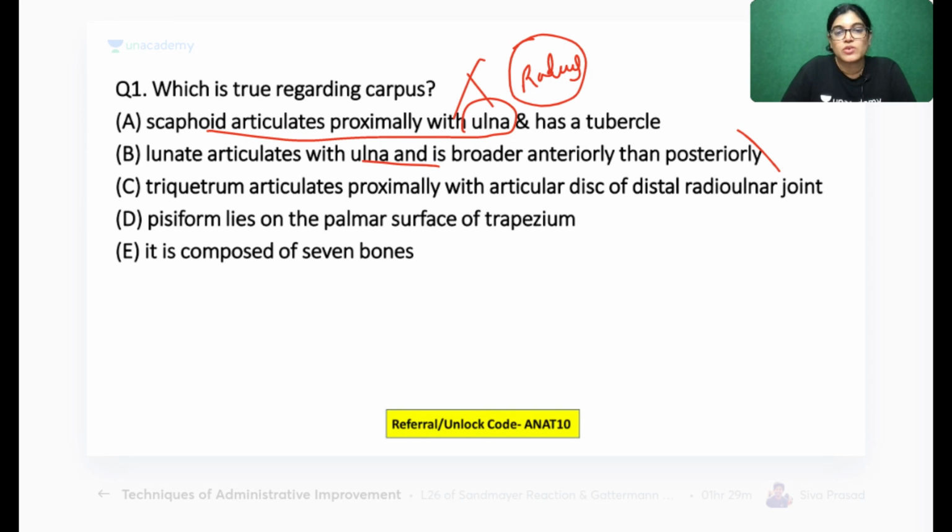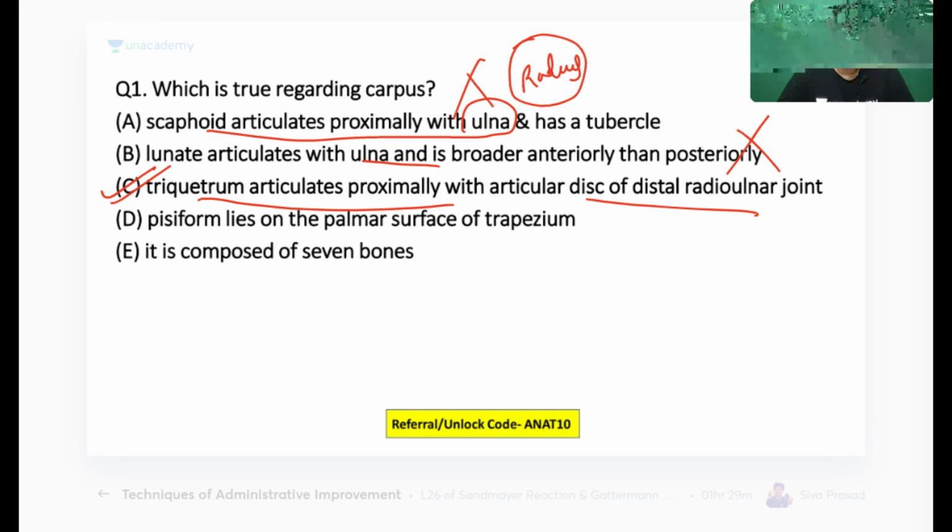Lunate articulates? No, it is also articulating with the radius bone, and then only the wrist joint is formed. Triquetrum articulates with the articular disc. So yes, my dear aspirants, option C is correct. I would like to show you a diagram for this so that your doubt is gone. Triquetrum is the bone which is articulating with the articular disc of the distal radioulnar joint.